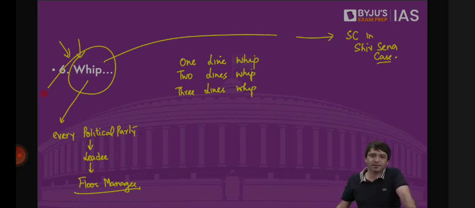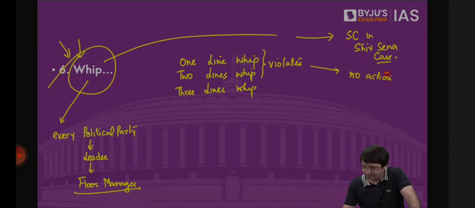If a member violates one-line or two-line whips, no action. If a member violates a three-line whip, they may be disqualified, or should we say eligible to be disqualified under anti-defection law.